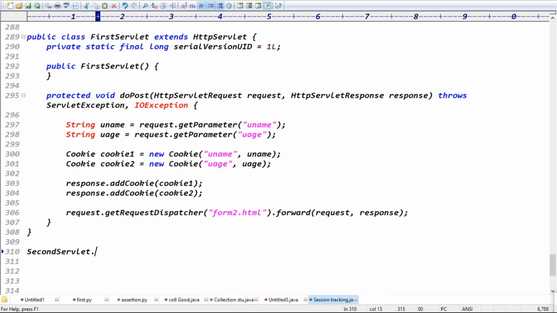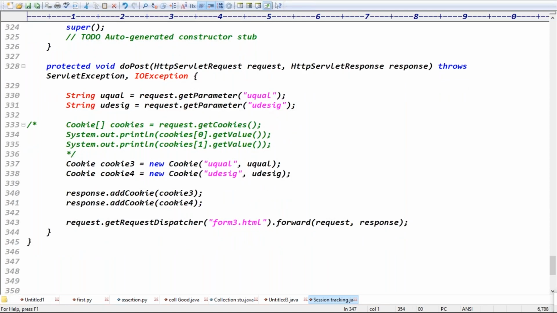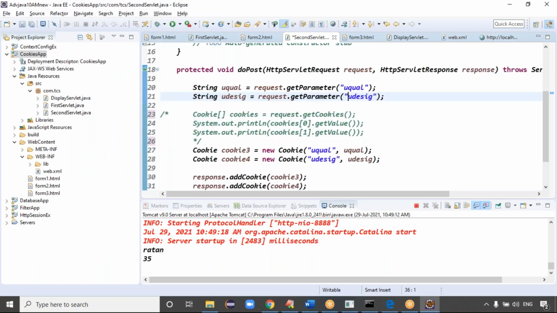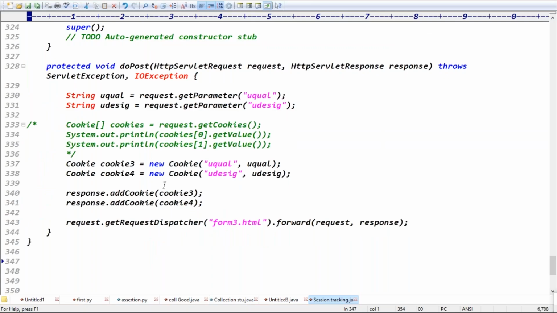Second servlet, right? Exactly. Guys, this is good performance wise, right? Even on some websites, if you check with cookies disabled, it won't work, because they transfer your data between the client and server in the form of cookies only. Yeah, the display servlet is there.